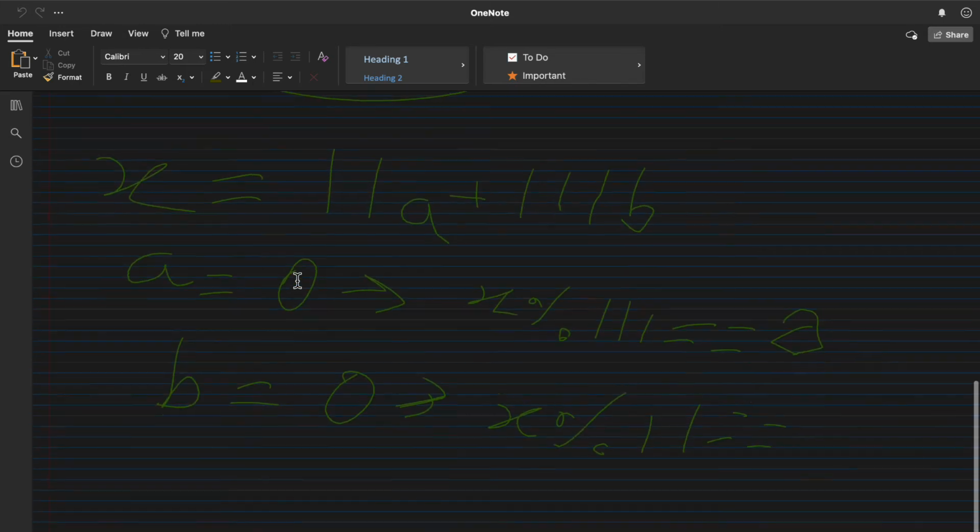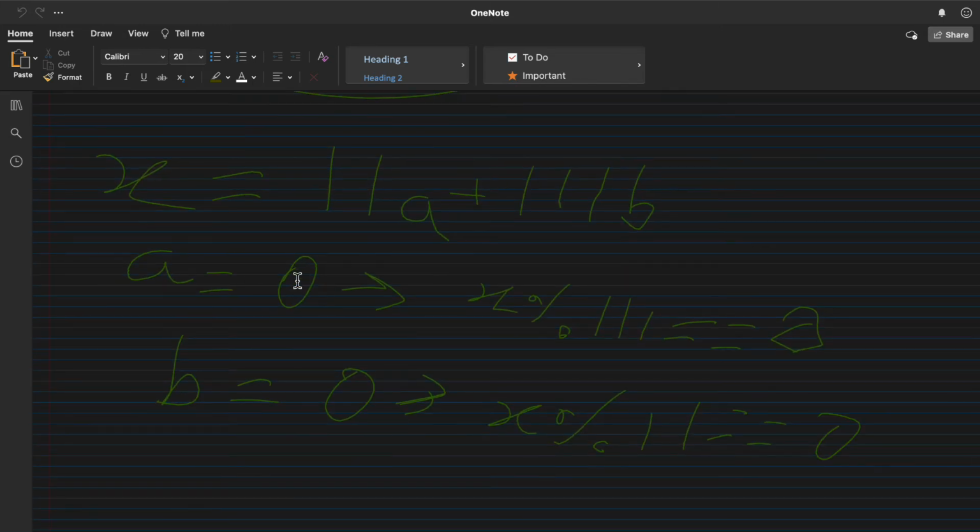Both these conditions can be checked individually, and if any of these conditions is true we can return yes. After that we need to check the condition where neither of these is 0. For this what we can do is check two things.